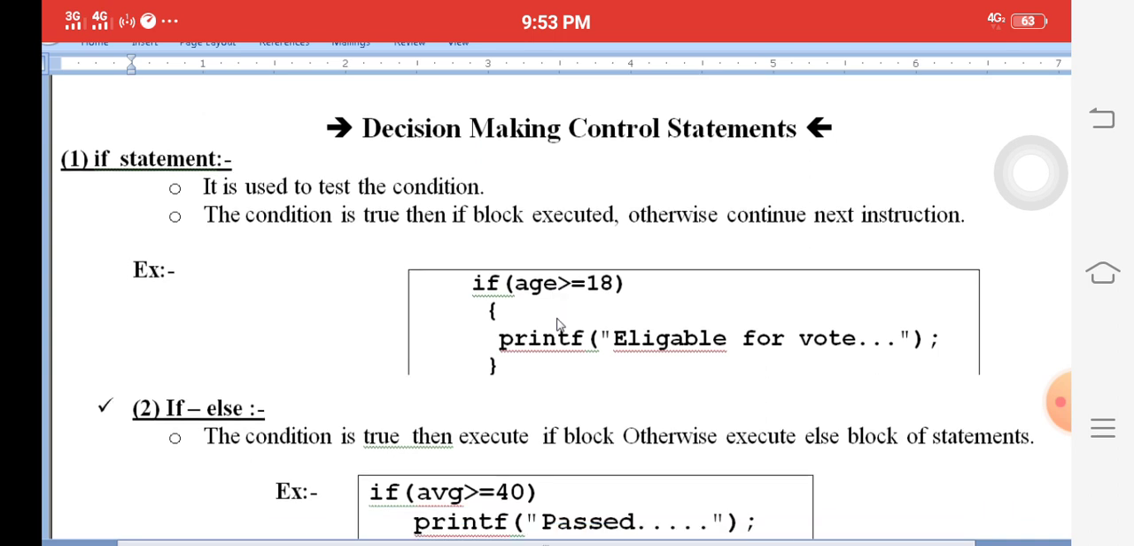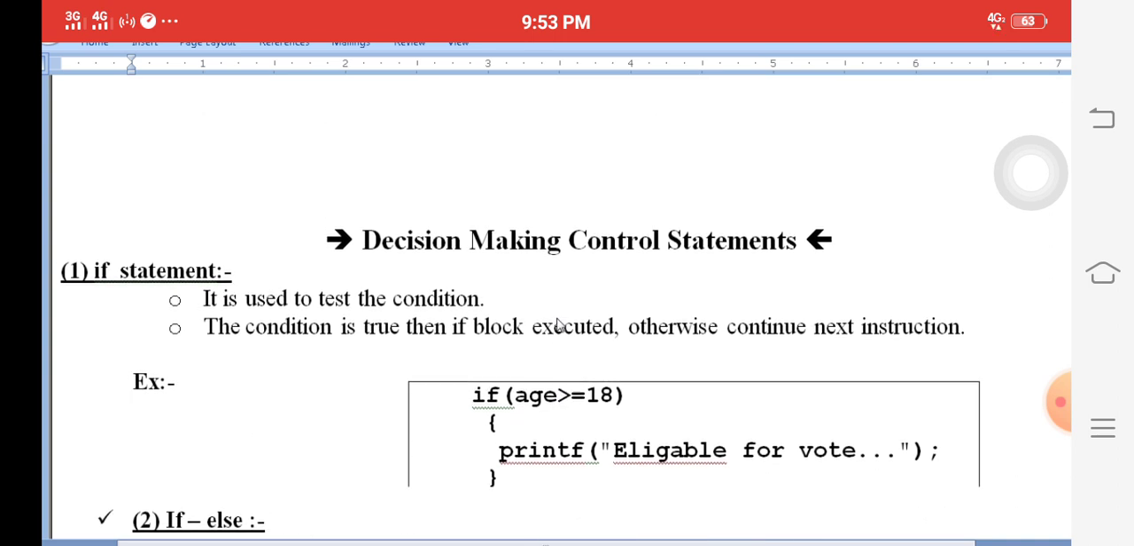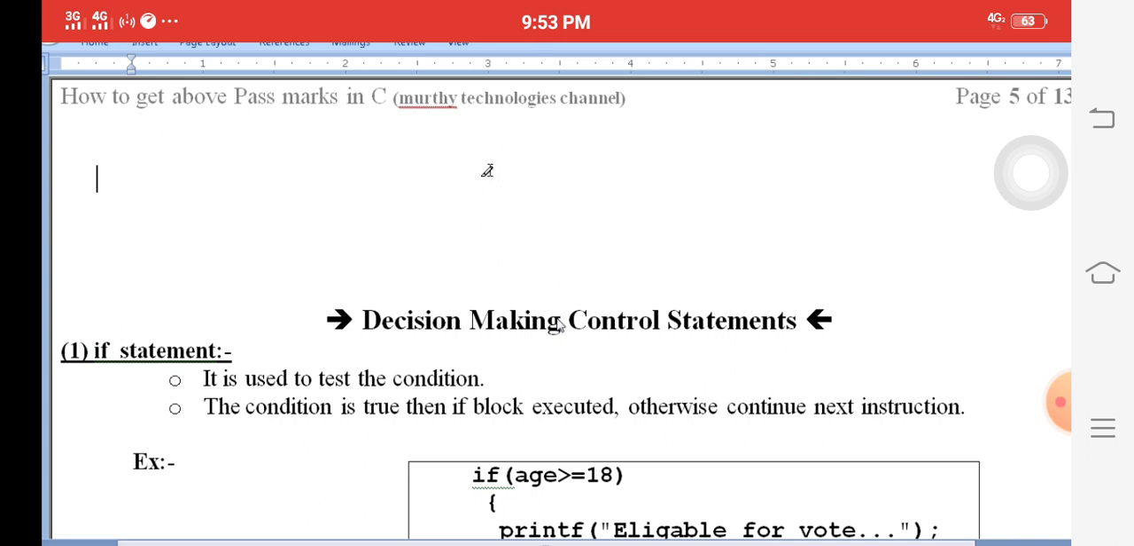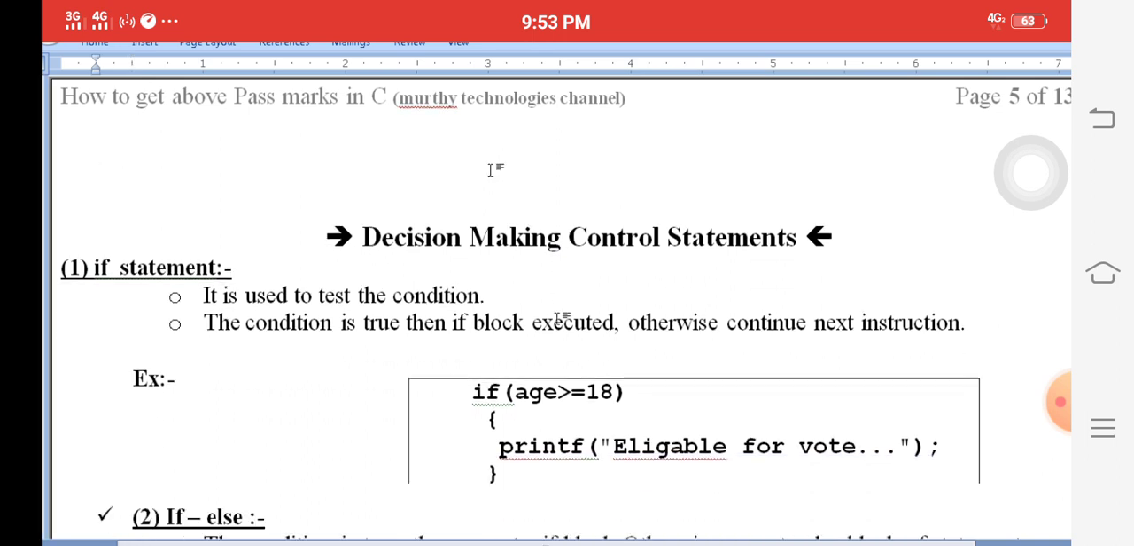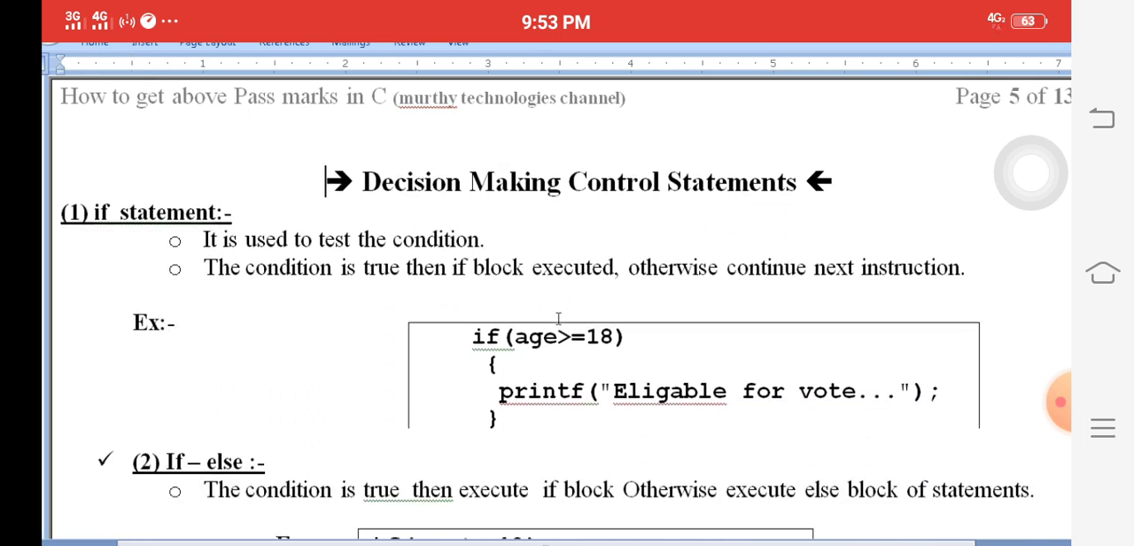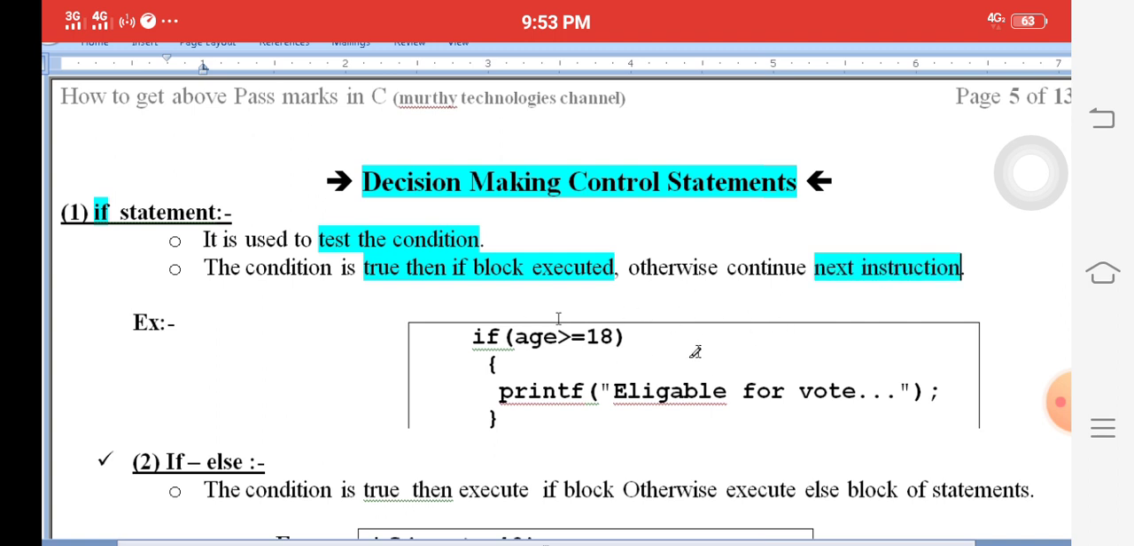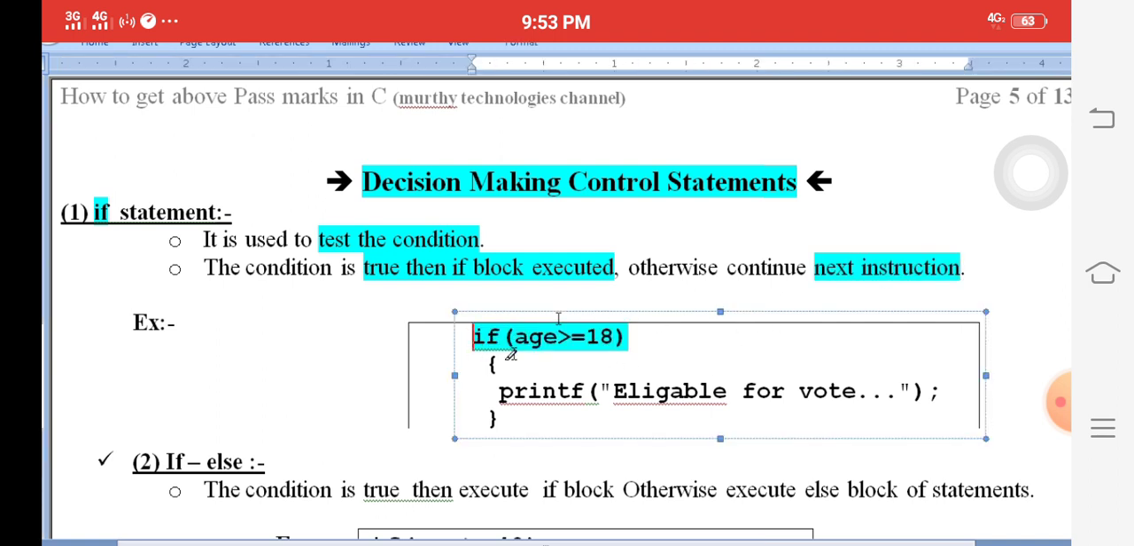It is called a decision making system. Another question: decision or condition making statements, 10 marks question. First, the if statement. It tests the condition. If the condition is true, execute; otherwise, continue to the next statement. For example, if age is greater than 18, then we enter the if block: eligible for vote. If it is false, then go to the next statement.